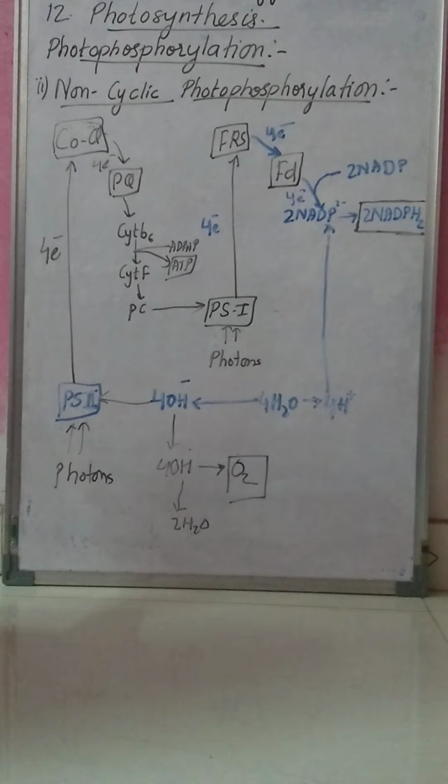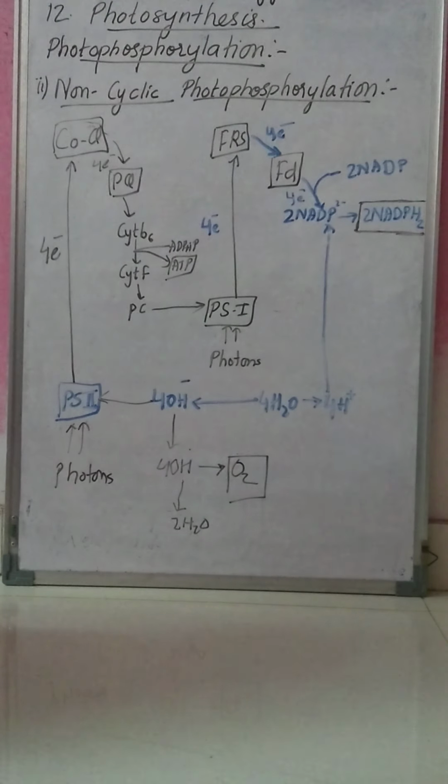Now let's proceed further. Second is non-cyclic photophosphorylation. Now what is non-cyclic photophosphorylation?